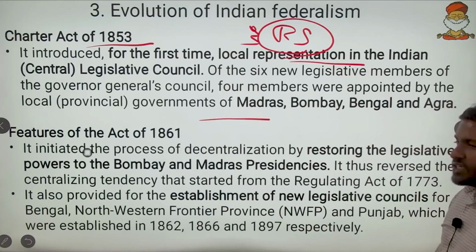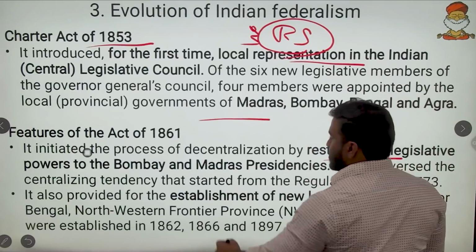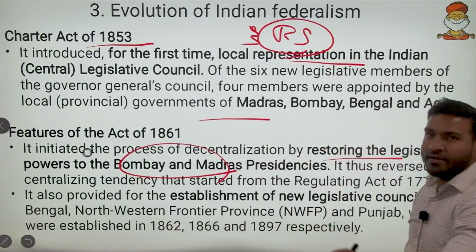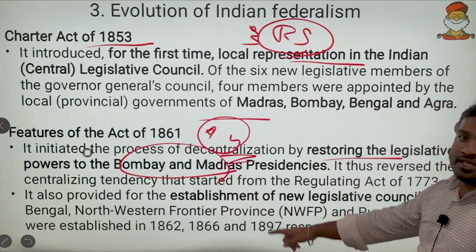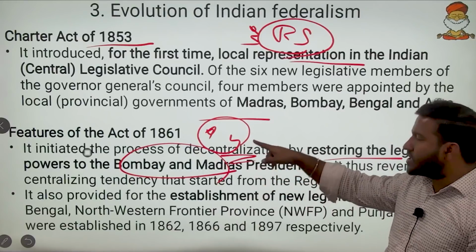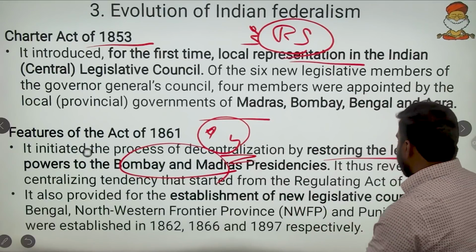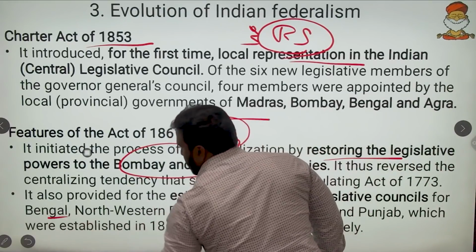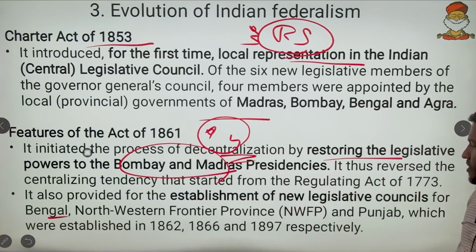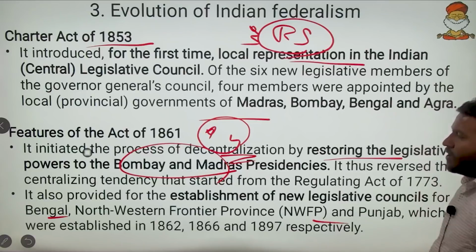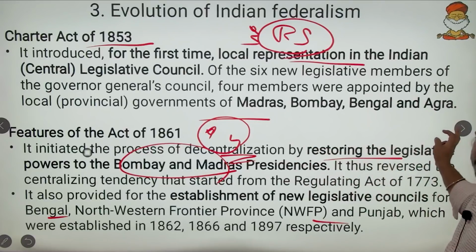And then 1861 initiated the process of decentralization by restoring the legislative powers of Bombay and Madras. So here the legislature of the state came into existence, and this is where true federalism came into the picture in 1861, when some of the states were given the power to rule. This was again extended when legislative assemblies were established in Bengal, the Northwest Frontier Province, Punjab, etc. So in 1861 federalism came into existence in a full-fledged manner.